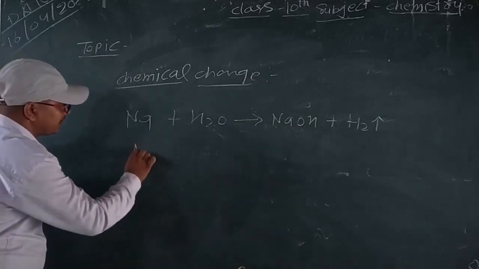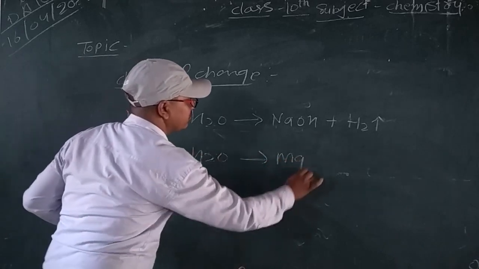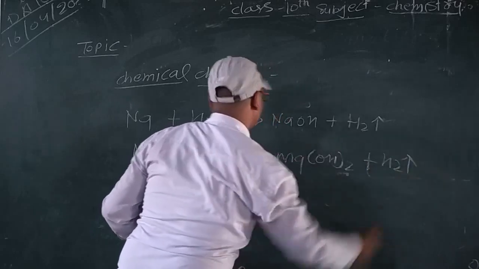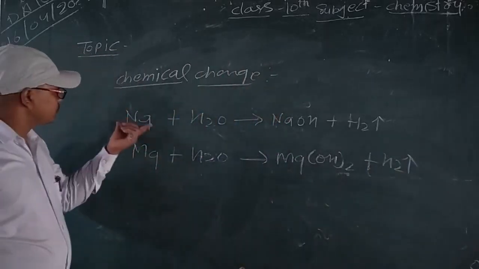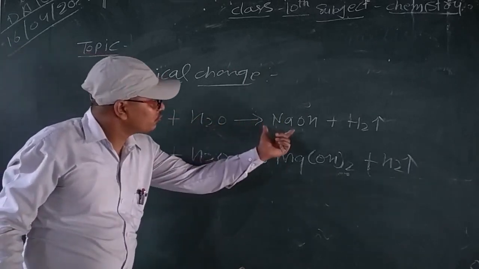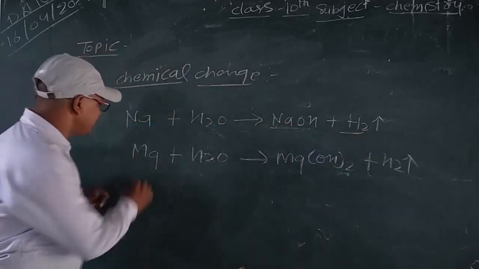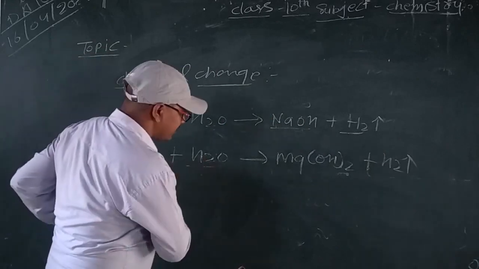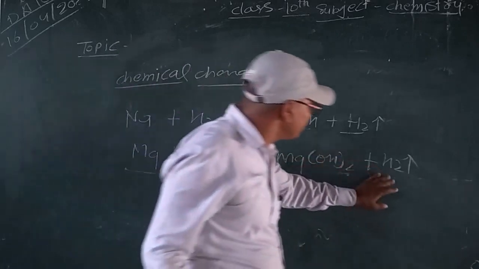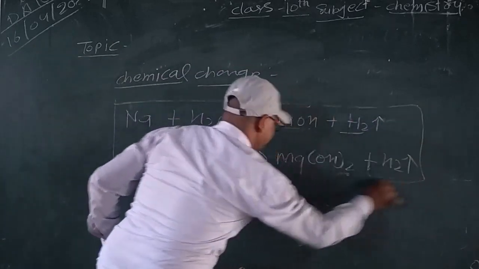And magnesium reacts with water to form magnesium hydroxide, and also removes H2. Sodium and H2O both react with each other to form a new substance, a base and H2 gas. So this process is also a chemical change.